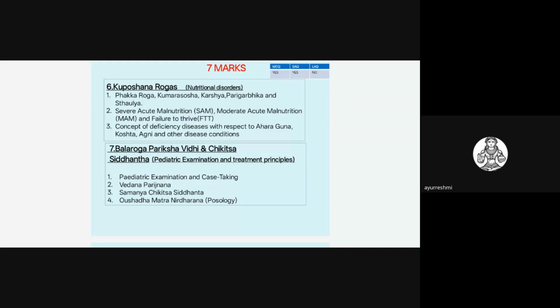That will come under severe acute malnutrition. In that, whenever they ask about severe acute malnutrition, you have to write about the marasmus and kwashiorkor topic. You have to write failure to thrive and all. These are the syllabus points.